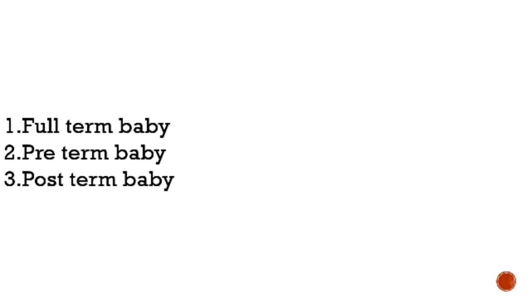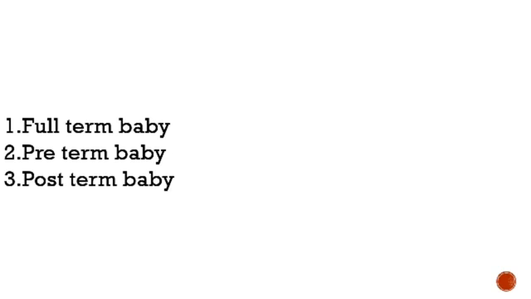First of all, when a baby is born there will be three types of babies, that is full term baby, preterm baby and post term baby. In this point we will see what is full term baby, what is preterm baby and what is post term baby, and what clinical conditions are complicated in these types of babies.